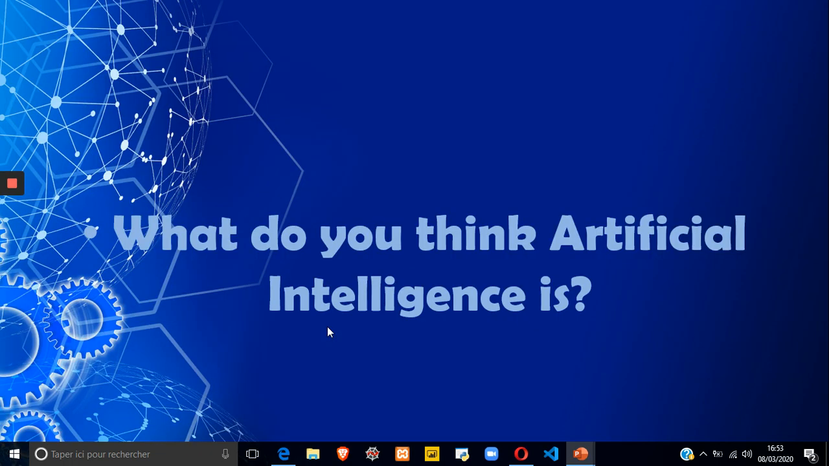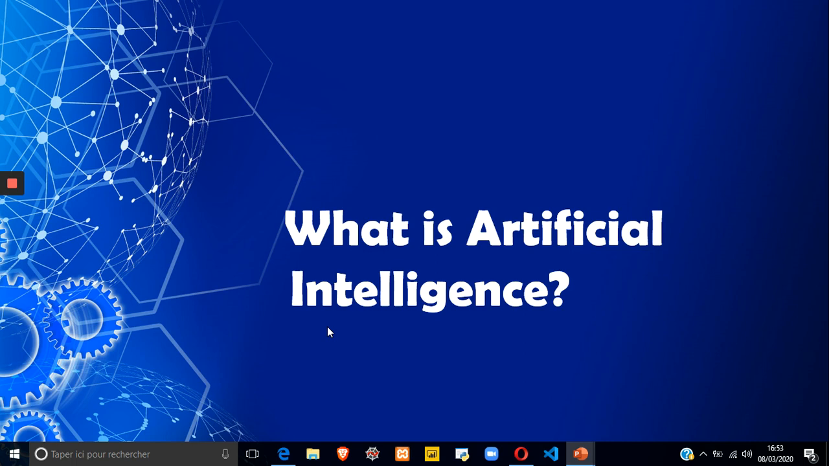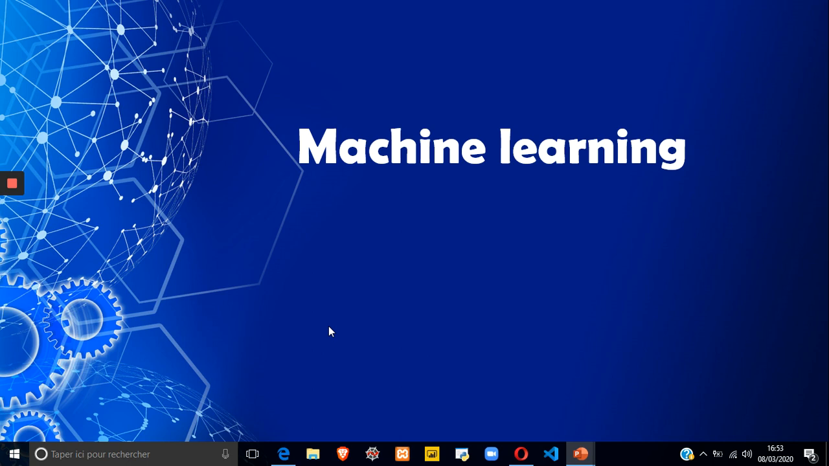So, what do you think artificial intelligence is? In movies, we can find robots that are able to think, have emotions, and make decisions just like a human. What is artificial intelligence? Artificial intelligence is the development of computer systems that are able to perform tasks that require human intelligence. Examples of these tasks are visual perception, speech recognition, decision making, and translation between languages.